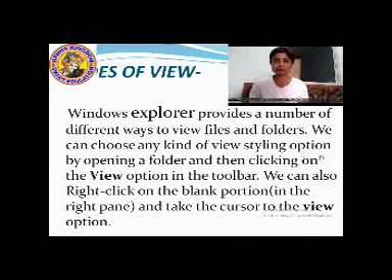So this is the mode of view option in Windows Explorer, through which we can change the views of the icons that are there in our desktop.